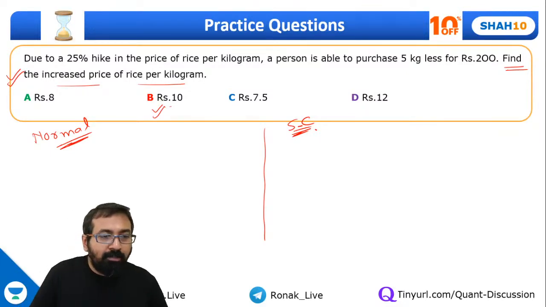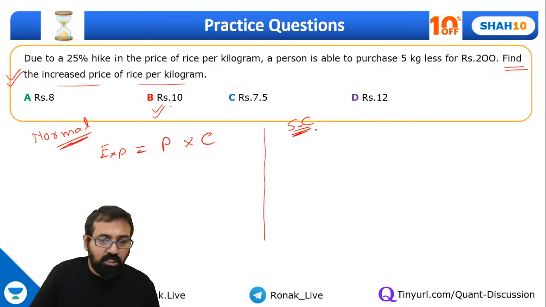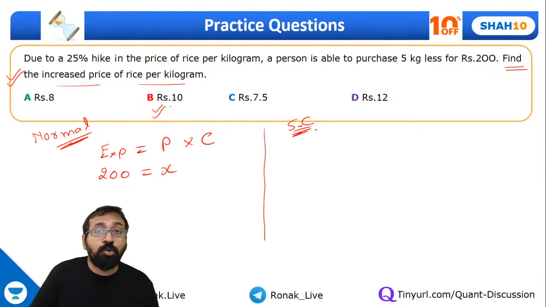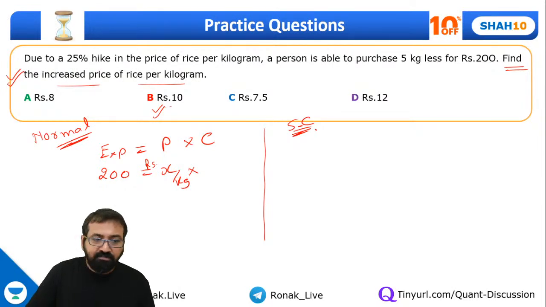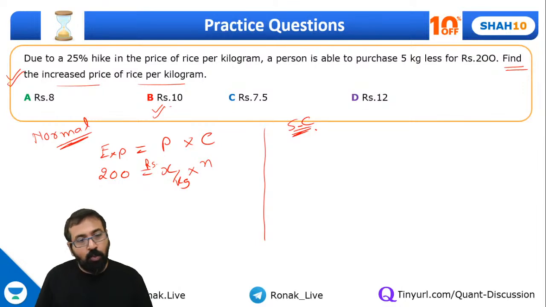Now guys, the normal method could have been due to 25% hike in price per kilogram, a person is able to purchase 5 kg less. So either you can do it this way, expenditure is equal to price into consumption. What is expenditure? 200. Let's assume price was X rupees per kg. Okay. And suppose he was purchasing N kg. Okay.